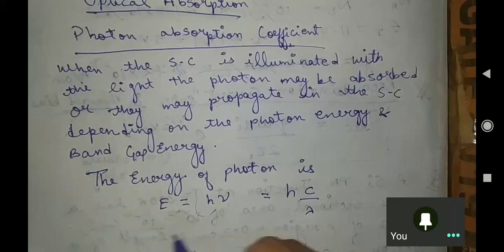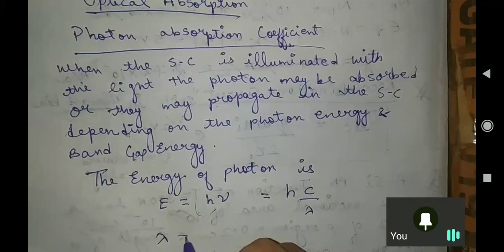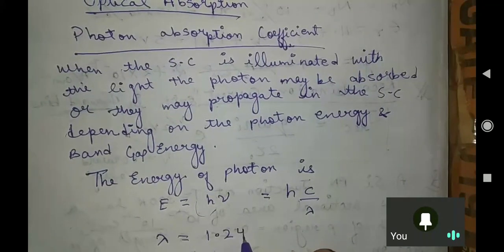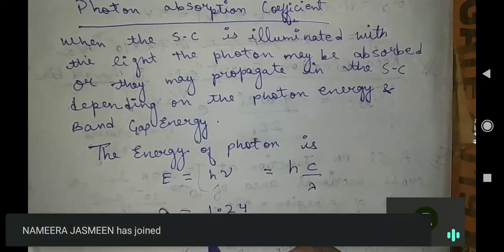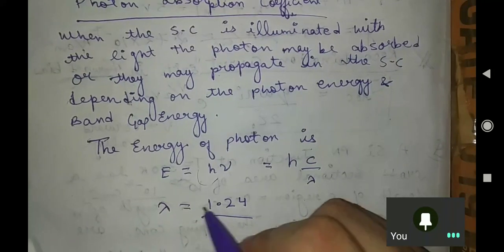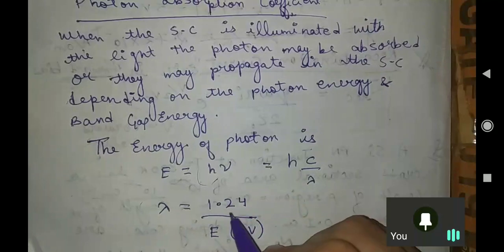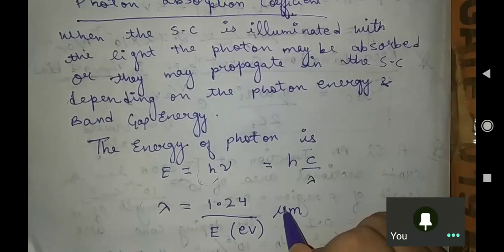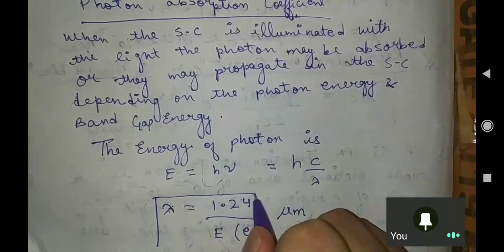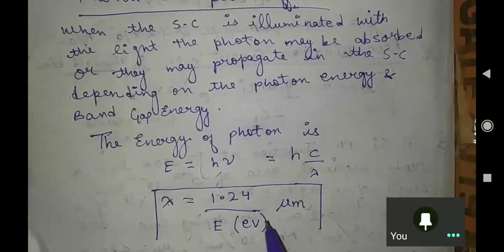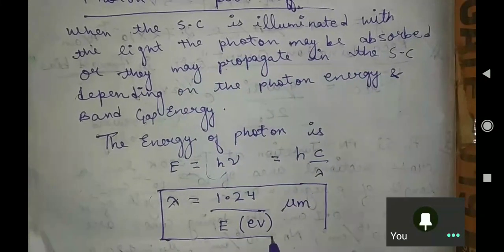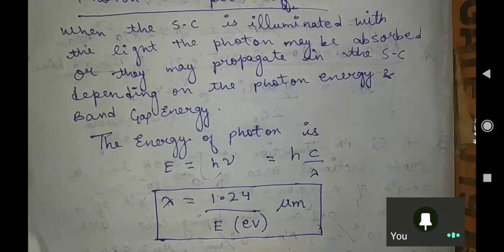So on solving this, I can write lambda equal to 1.24 upon E. This is something important, just remember it as it is. Here the energy E is in electron volts, and the lambda I will get will be in micrometers.